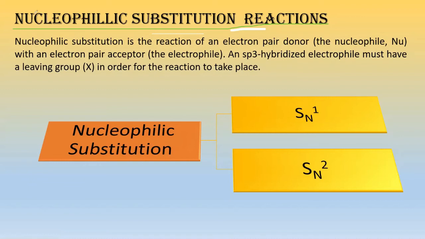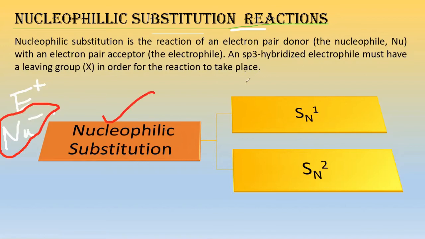One is electrophilic substitution, another is nucleophilic substitution. One is E plus, meaning electrophile, so electrophilic substitution, and another is Nu minus, meaning nucleophilic substitution. Now, among these two, we are studying the nucleophilic substitution reactions here. We are not studying electrophilic substitution, rather we are studying nucleophilic substitution reactions here, right? This is our topic.